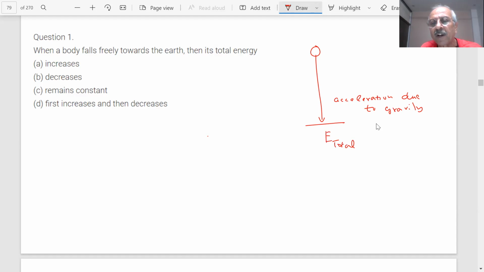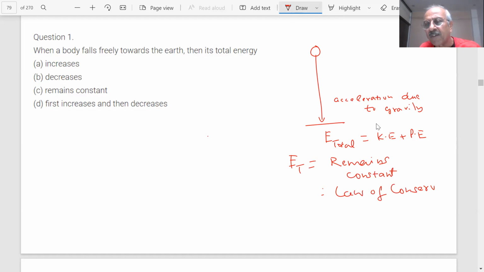But every time we say the bodies have a total energy. How do we define the total energy, student? Equal to sum of the kinetic energy plus potential energy. And as we talked about conservation of energy, what is happening, student? One energy gets converted into another. Kinetic decreases, potential increases; potential decreases, kinetic increases, but the total remains constant. Total energy remains constant. That is what we call the law of conservation of energy.